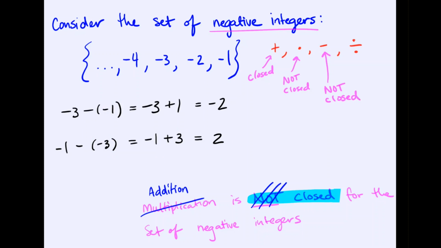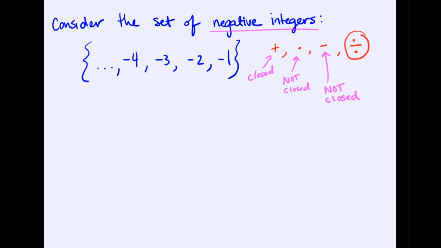Now take a moment to think about whether division would be closed or not closed. I recommend you pause, look at a few examples, make a conclusion, and then check your work. Now if I pick any two negative numbers, let's say -2 and divide that by -1, negative divided by negative is positive. So notice we could take a negative integer, use the operation division with another negative integer, and we leave the negative integers. So for that reason, division is also not closed.